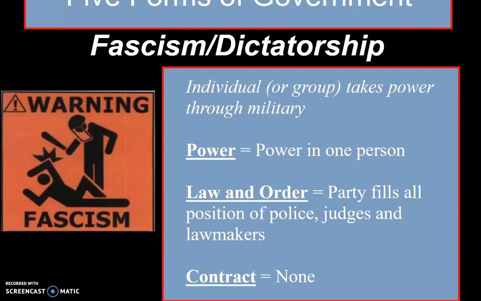These fascist dictatorships can be very good for economic growth. They can be very good for security because they're going to set the laws and they're going to enforce the laws. And they can make decisions very quickly, but they also really are restrictive on personal freedoms. And without that social contract, it's very difficult for people to get rid of this type of government once it takes root in their country.